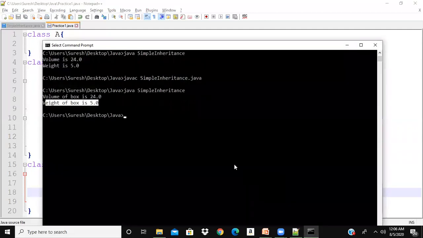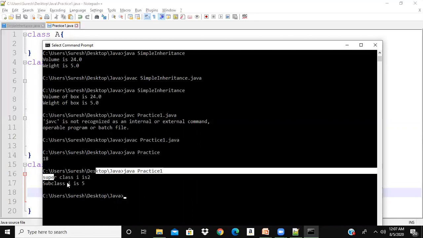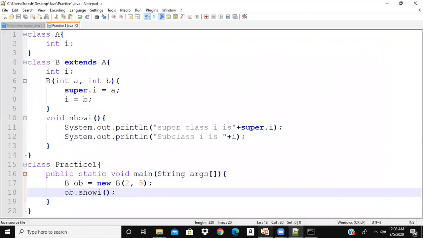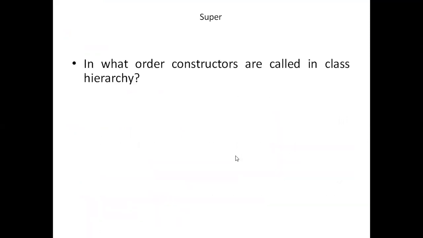Practice1.java, that is the file name. java Practice1. Then see, superclass i is 2 and subclass i is 5. This is how we use super. Super is used in two ways. One is to refer to the member of the parent class. Second is to call the constructors of the parent class. Whenever you are trying to call the constructor of the parent class in a multi-level hierarchy, there is a basic question: in which order are constructors called in the class hierarchy?